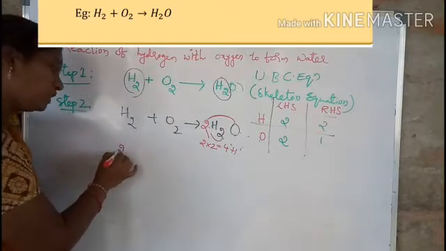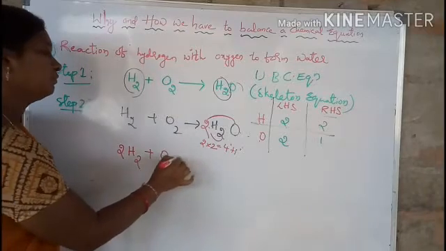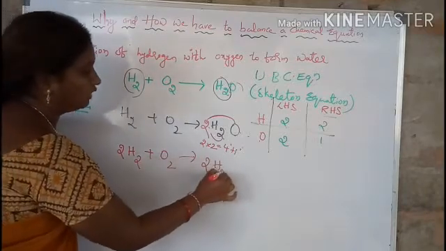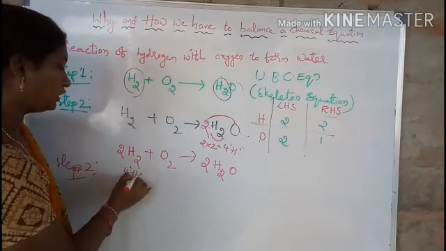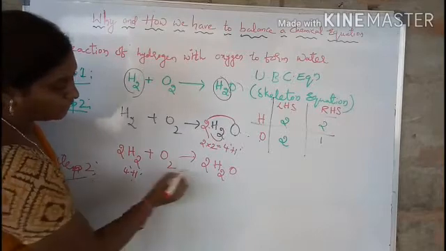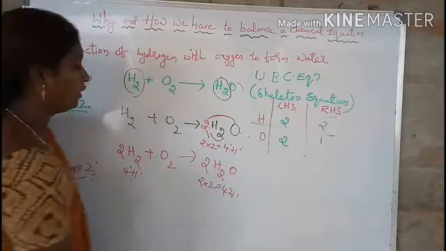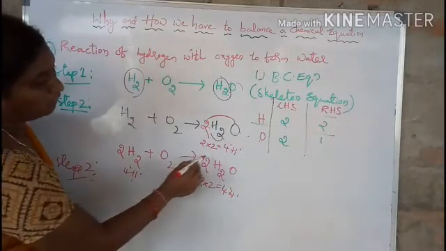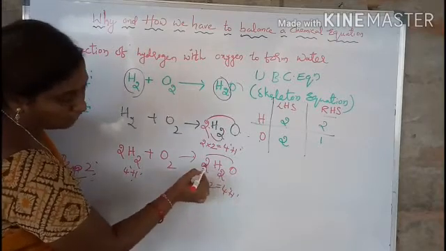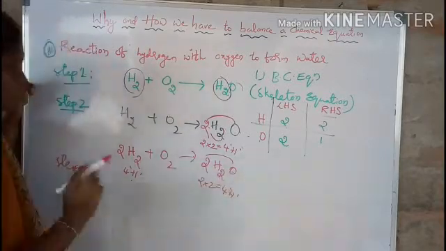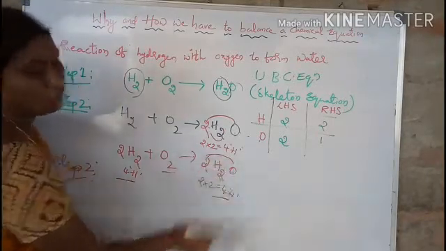For that, keep 2 in the coefficient place, that means before hydrogen: 2H2O. Okay, see here. 2 2s are 4. 4 hydrogens on the LHS side, reactant side. 2 2s are 4, 4 hydrogens on the product side. So oxygens are 2 here and oxygens are 2 here. This 2 is for hydrogens and also for oxygens. So now it is balanced: 4 hydrogens, 4 hydrogens, 2 oxygens and 2 oxygens.